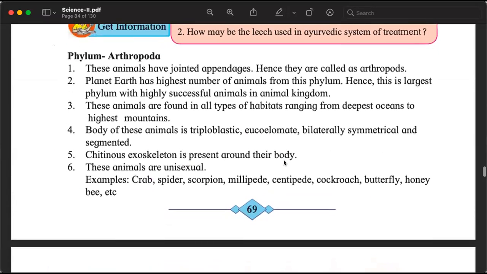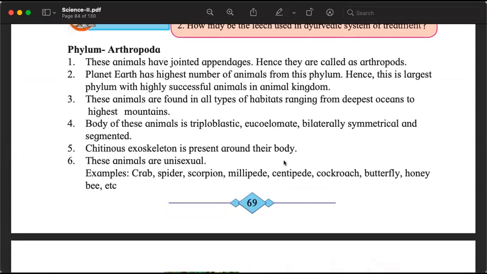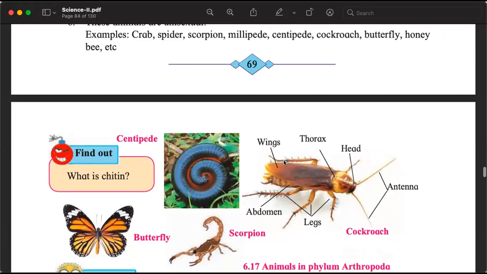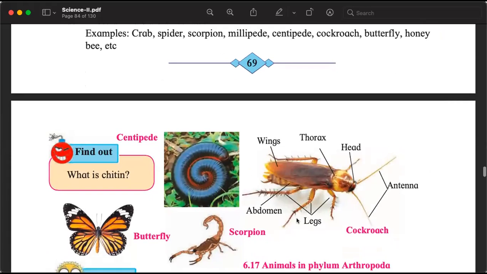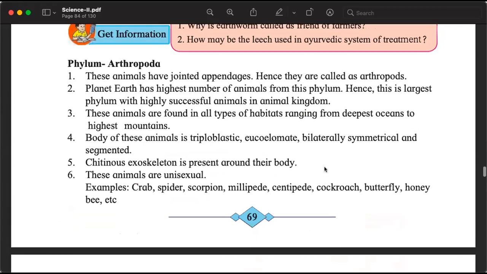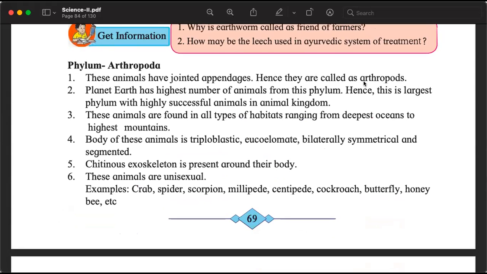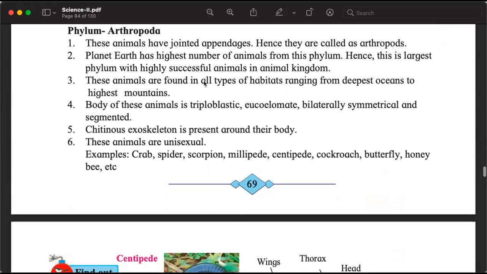What are the characteristics? They have jointed appendages. Appendages means the hands and legs. देखो उनके joints होते हैं, bend होते हैं. आप सबने देखा ही. And arthropod, this word comes from jointed appendages. When the organism has jointed appendages, they are called arthropod. Latin. And this is the phylum in which the maximum number of different types of animals are there. This is the largest phylum of the animal kingdom.